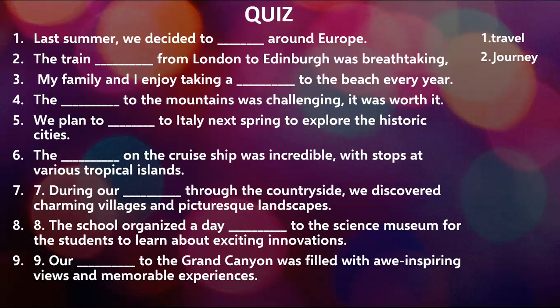Number 3: My family and I enjoy taking a trip to the beach every year. Number 4: The dash to the mountains was challenging. It was worth it. The journey to the mountains was challenging. It was worth it. Number 5: We plan to travel to Italy next spring to explore the historic cities. Number 6: Well, I've already given you the answer.